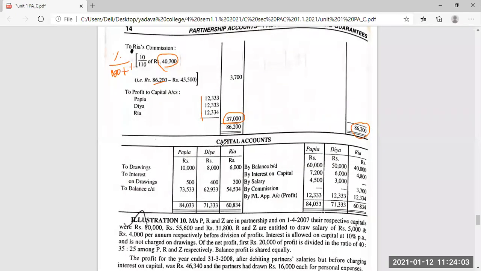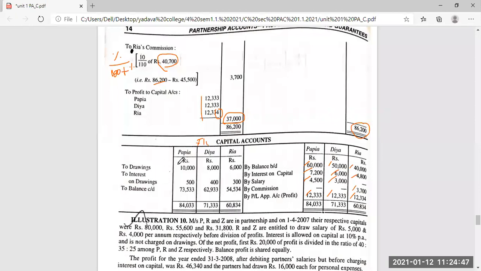Okay, now they asked to prepare a capital account, that is a fluctuating capital account. If they asked to prepare a current account, then it would be fixed capital. Here they have asked to open the capital account. So this is fluctuating. By balance, all the capitals 50, 60 and 40. Then interest on capital 7,200, 6,000, 4,800. Salary for the two partners 4,500, 3,000. Then Ria's commission 3,700. Then profit and loss appropriation, all the partners' profit and loss. Why they are making this 4 means they are adjusting.